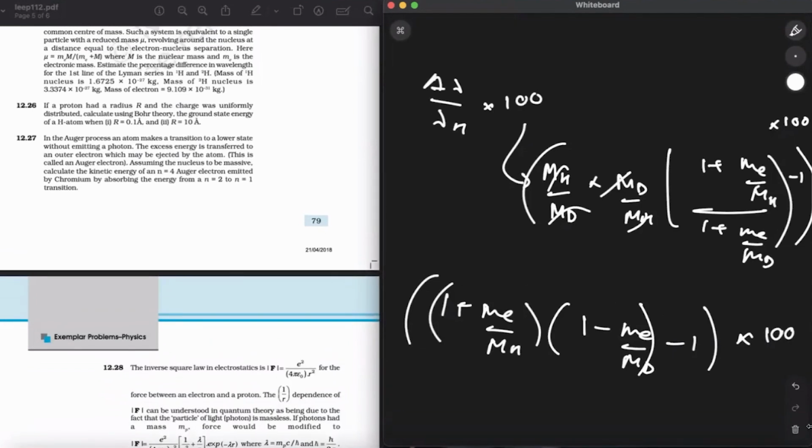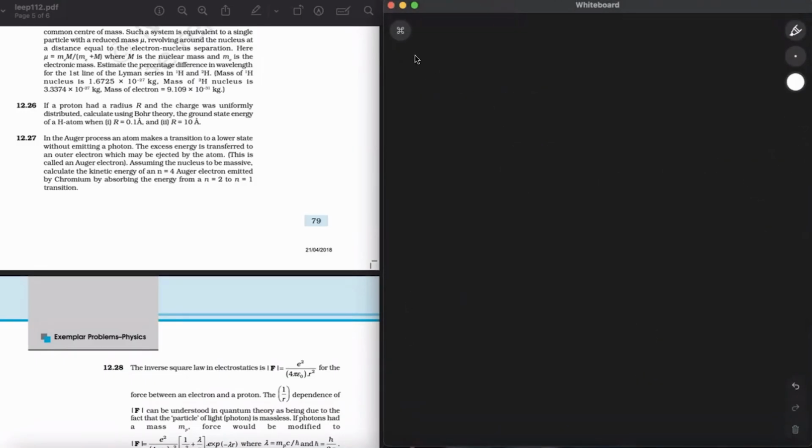Now moving on to question number 26. If a proton had a radius r and the charge was uniformly distributed, calculate using Bohr theory the ground state energy of the H atom. Case 1 is when the radius is equal to 0.1 angstrom, and case 2 is when the radius is equal to 10 angstrom. So these are the two cases.